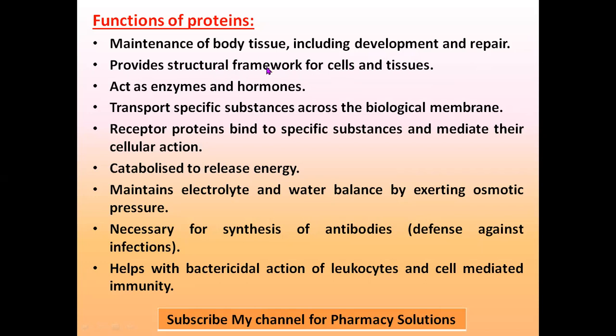If you are not having a proper protein diet, that structural framework will be impaired or irregular, and deformities will be there. Sometimes you may see that the head is large and the chest is small. That's how these skeletal deformities can be seen in malnourished persons or children.